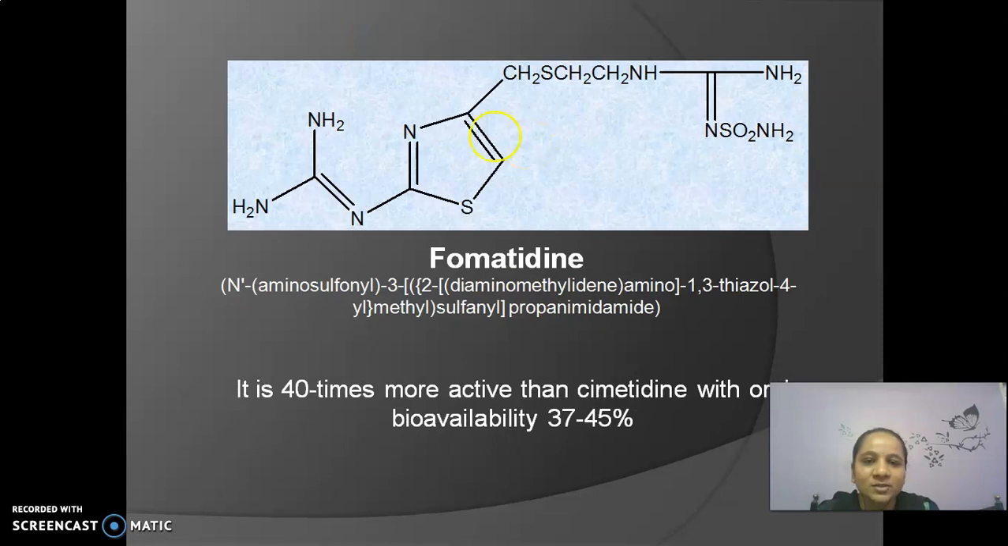The next is called famotidine. In famotidine, the imidazole ring is replaced with another heterocycle called thiazole, with a guanidine side chain, and a sulfamoyl group is attached to the imino group. It is a sulfamoyl imino group, and it is 40 times more active than cimetidine, with oral bioavailability of about 37 to 45%.